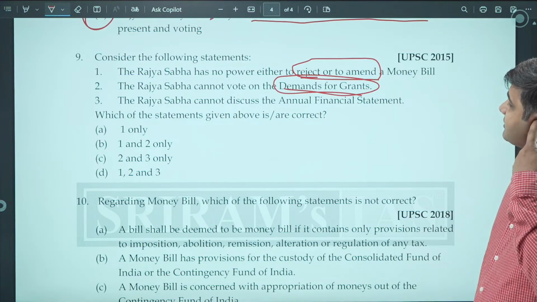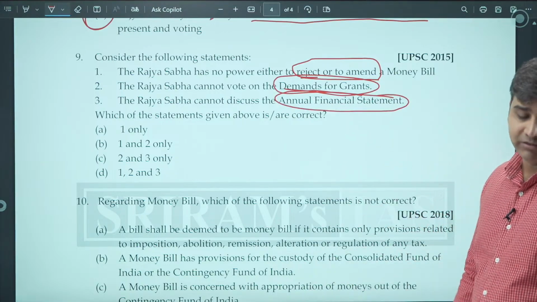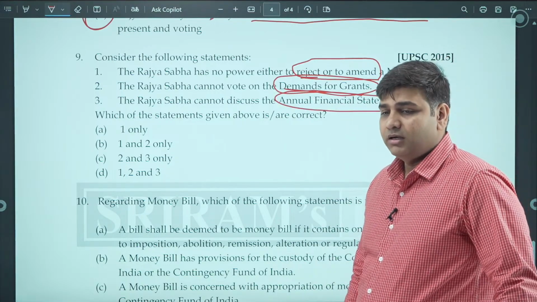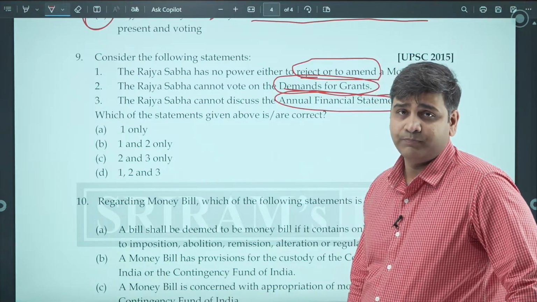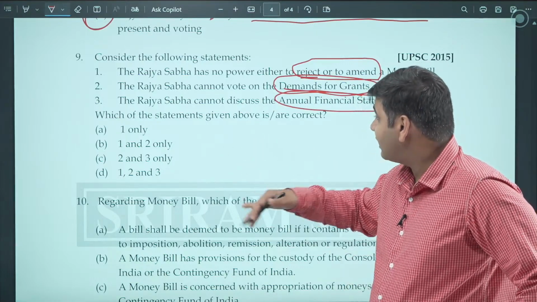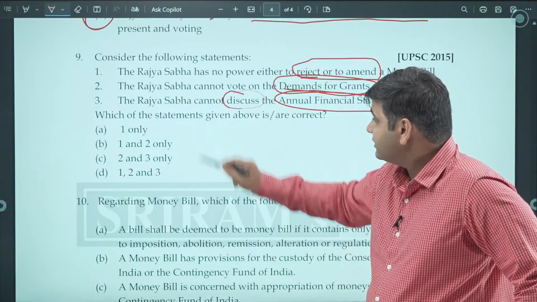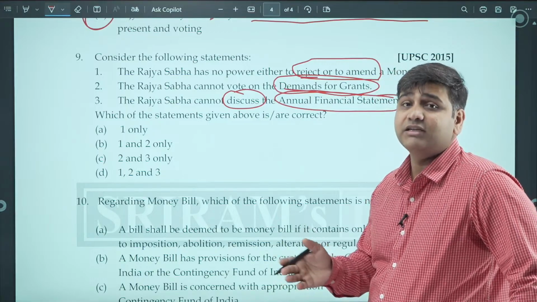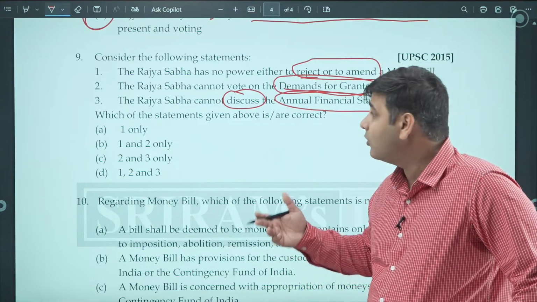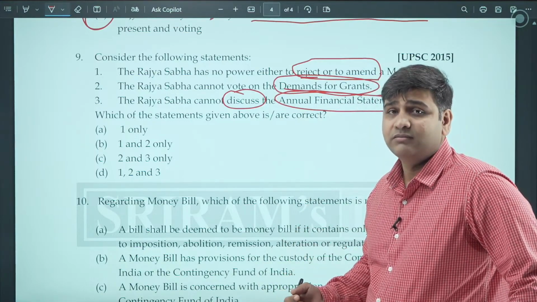Rajya Sabha cannot discuss the annual financial statement. Now, the annual financial statement is the budget which is presented by the Honorable Finance Minister in the Lok Sabha. Rajya Sabha can of course debate this and discuss it. There is no roadblock in discussing or debating the annual financial statement by Rajya Sabha.